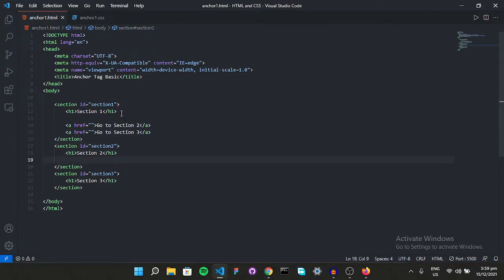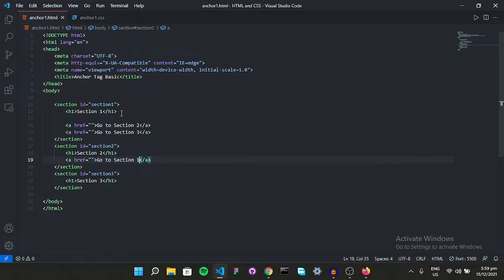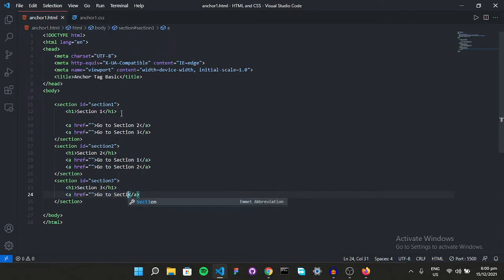Then in here say go to section 1, and then go to section 2. In here also go to section 1 and go to section 2, right?